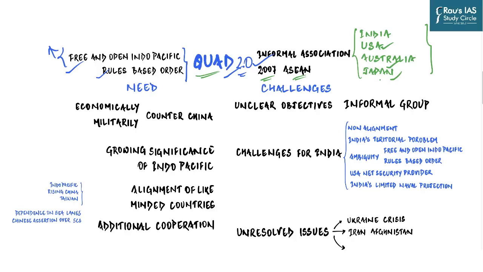But at the state level also, it means something. It means that countries will be able to choose their own path, their own partners and their own destinies. Which indirectly, of course, means that if China tries to influence a country or force it onto a particular path, these four countries are not going to allow that to happen.